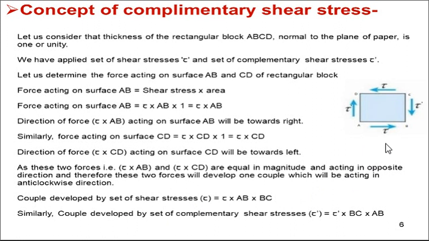So the couple developed by this set of shear stress tau is the tau AB force into the perpendicular distance, that is tau AB into BC. Similarly, for the complementary shear stress, the force is tau dash BC and the perpendicular distance is AB. This is the couple, or moment, developed by the complementary shear stress.